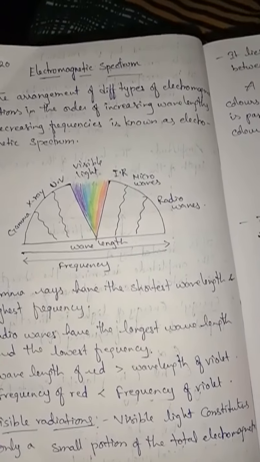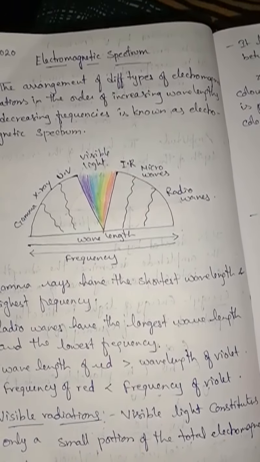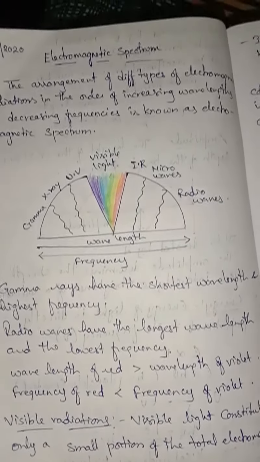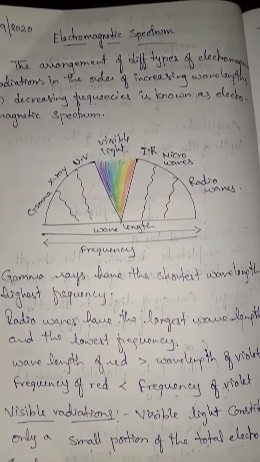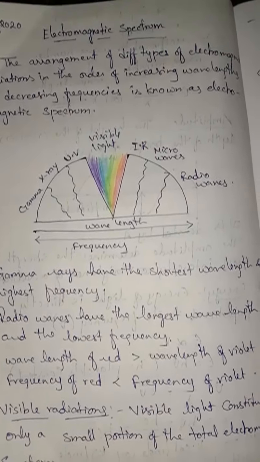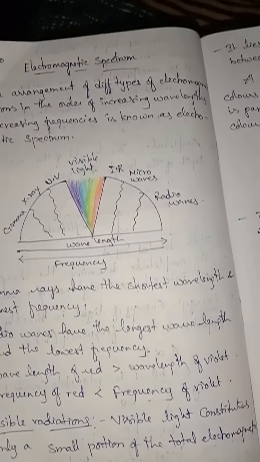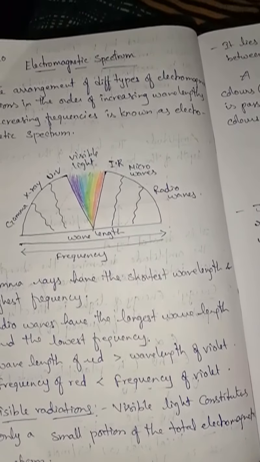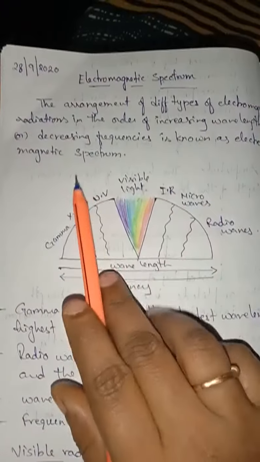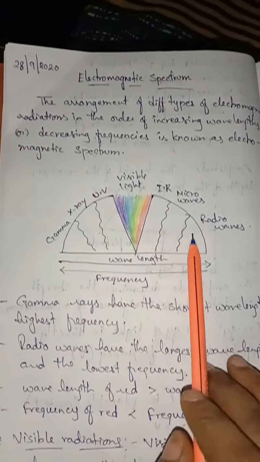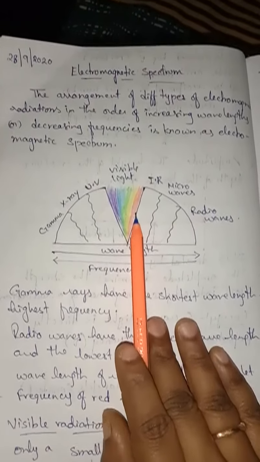According to James Maxwell, when an electrically charged particle is accelerated, alternating electric and magnetic fields are produced, and they are transmitted in the form of waves, which are nothing but electromagnetic waves. When such different waves are arranged in order of their increasing wavelength or decreasing frequency, it is known as the electromagnetic spectrum. The diagram you are seeing is the electromagnetic spectrum.